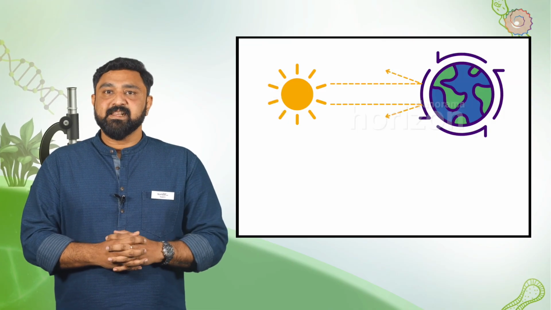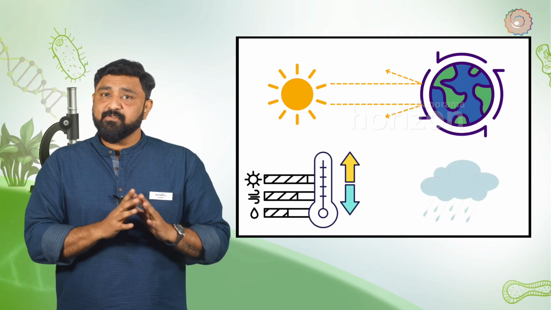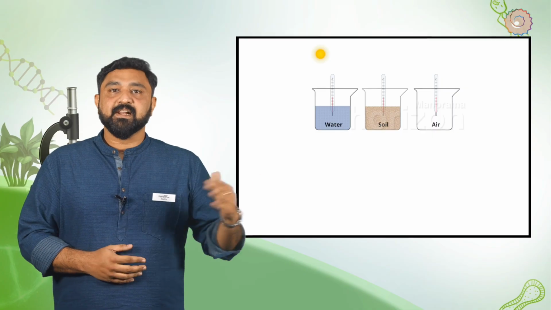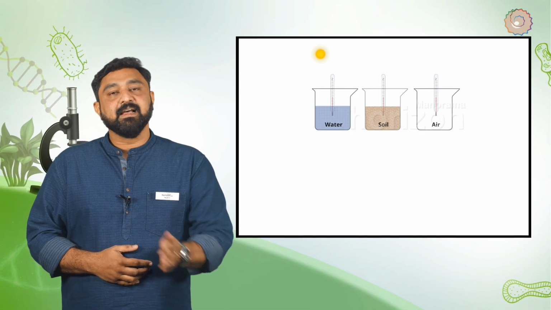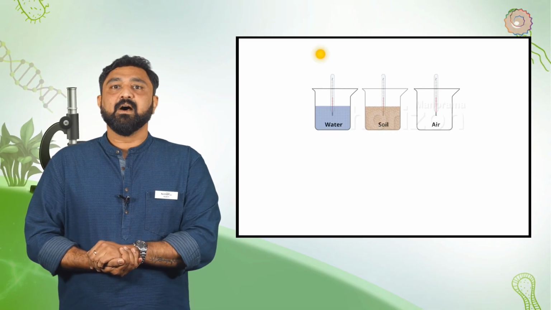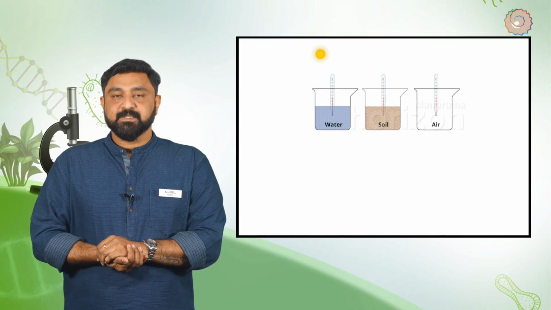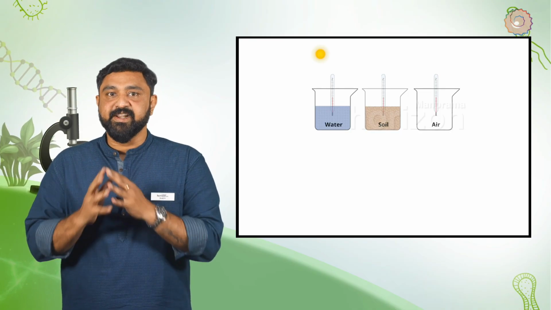Air helps maintain a steady temperature on Earth during the day and controls the climate and formation of rain. Let us see how. Here are three beakers. The first is filled with water, the second with soil and the third is left empty. Now let's place a thermometer in each of these beakers. Let's place these beakers in sunlight for 3 hours and take the temperature readings.